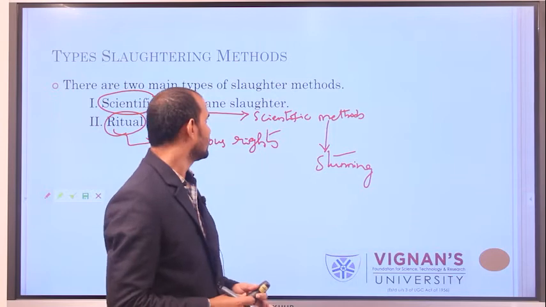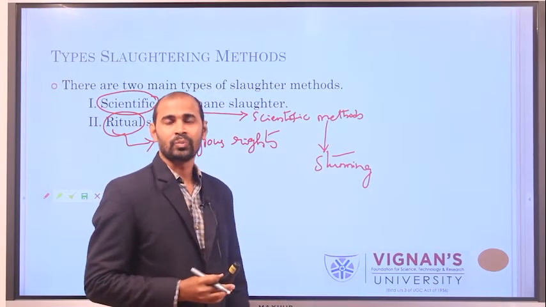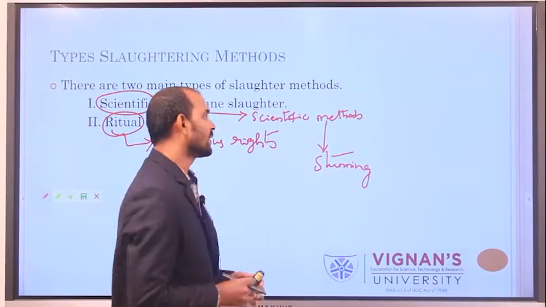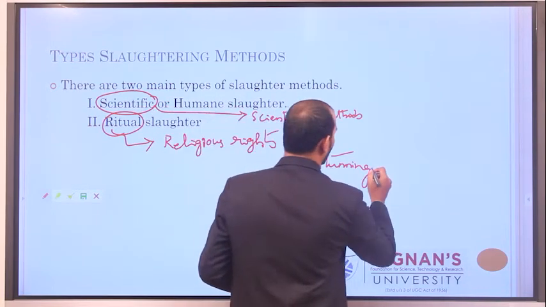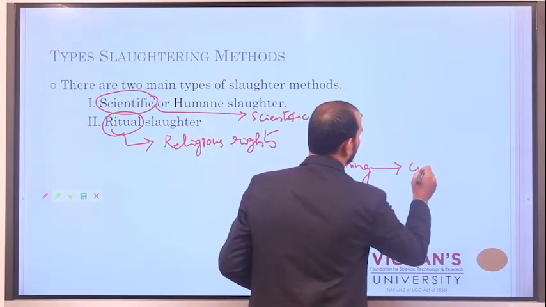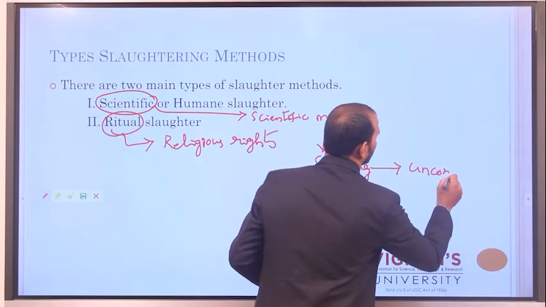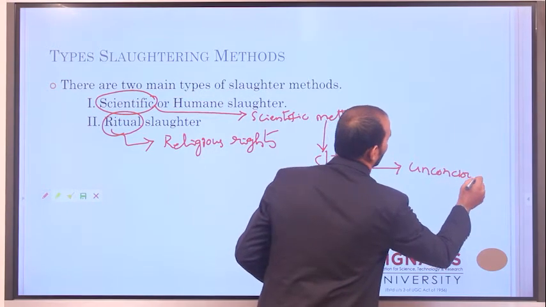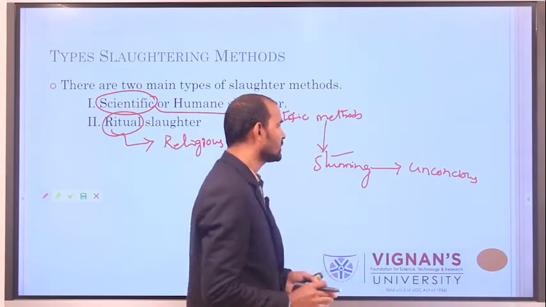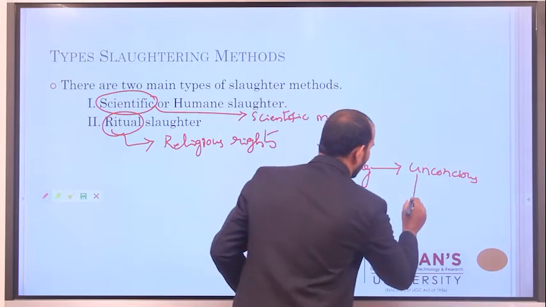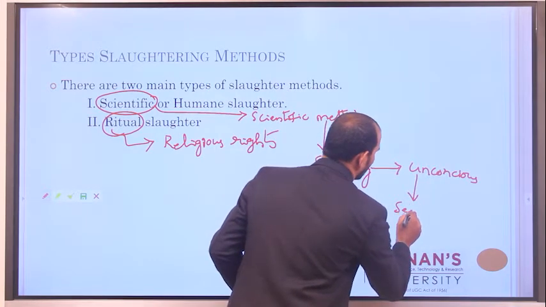Stunning is a scientific technique which helps in making the animal unconscious for seconds to minutes.